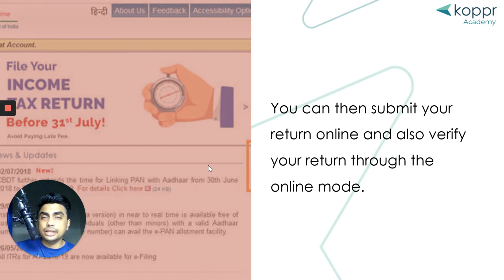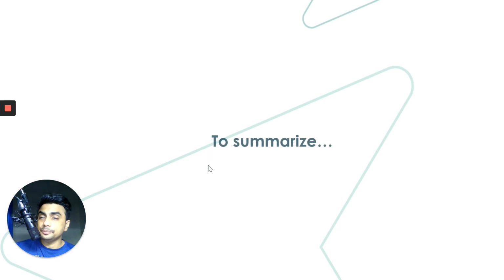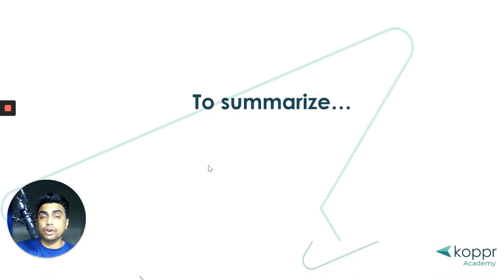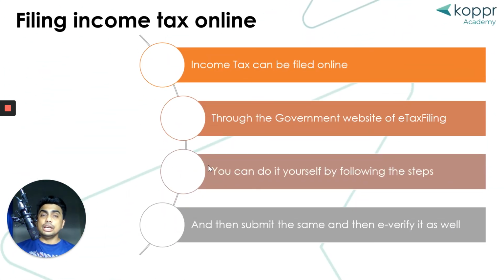Then your income tax is calculated. It tells you whether you are going to get a refund or whether you have to pay tax, and you can verify this online. And then go ahead and pay your income tax or file your income tax. So income tax can be filed online on the government website. You can do it all by yourself. You can submit it all by yourself, you can verify it all by yourself, you can give in your bank account. If you're entitled to a refund, that gets directly deposited to your bank account.